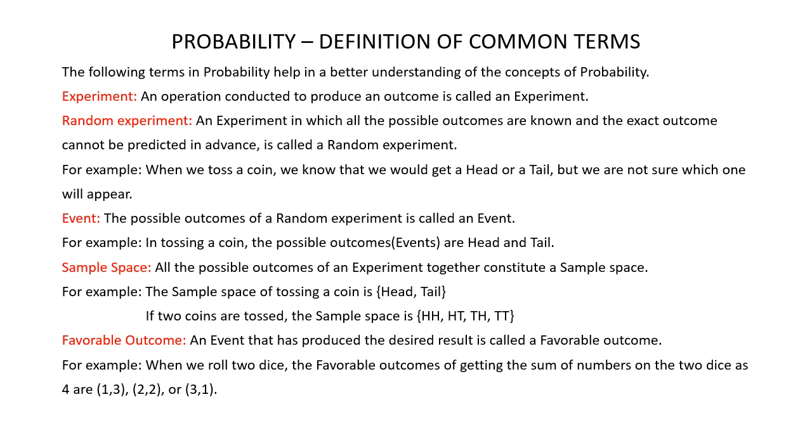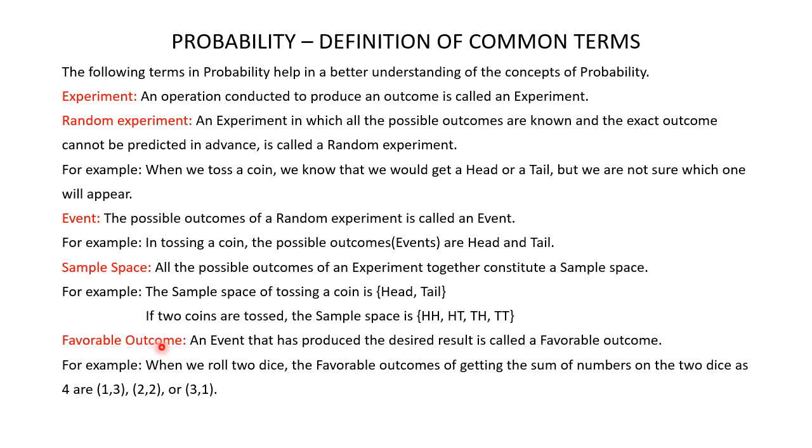The first coin might show head, second coin might be tail. Or the first coin might show tail and the second coin might show head, or both the coins might show tail. So if two coins are tossed, the sample space is head head, head tail, tail head, tail tail. So all the possible outcomes of an experiment together constitute the sample space.